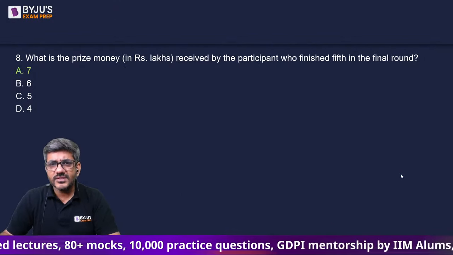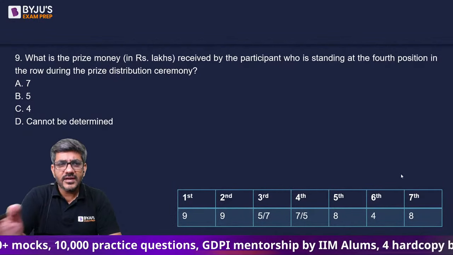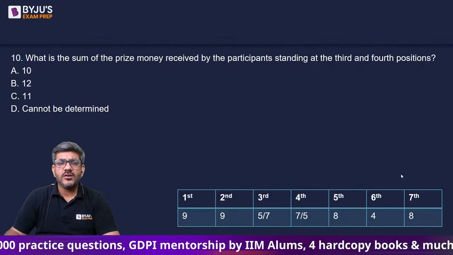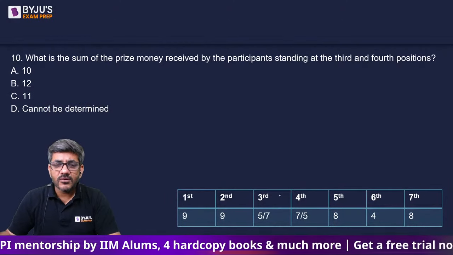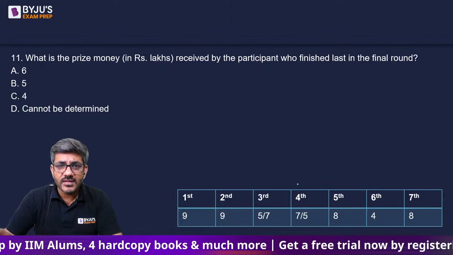Prize money who finished 5th, right? फिर the prize money standing at 4th position. 7 or 5 cannot be determined. Sum of prize money by participant 3rd and 4th. थर्ड और फोर्थ पोजीशन पे कौन कौन आएगा उसका सम आ जाएगा. 12, 5 और 7 का सम आ रहा था.